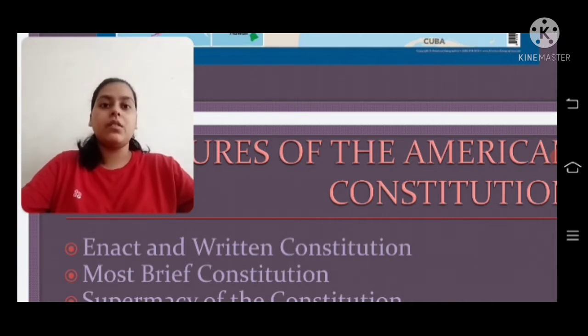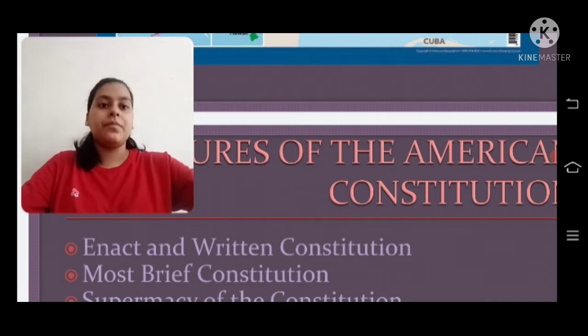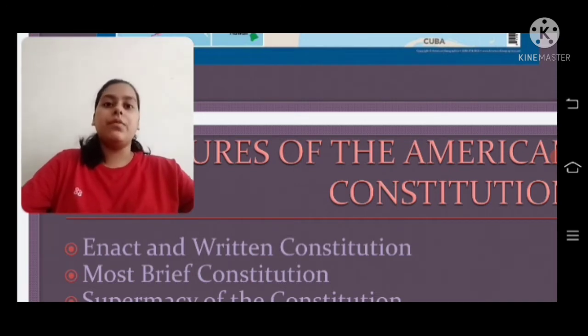The representatives of the 13 states are the particular persons who formed the American Constitution. Third, Philadelphia is the particular place where the Constitution was formed. Clear?